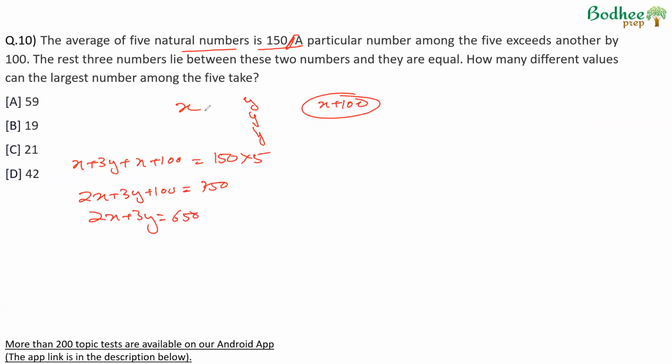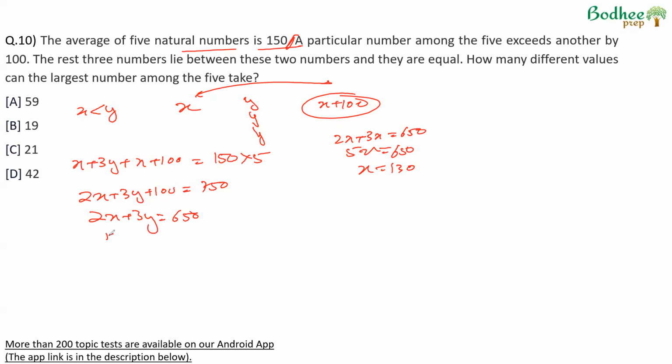Now y lies between the two numbers, and therefore we can say that x has to be less than y. Now, if we look at solutions for x and y, at the point where x and y are equal, we will get 2x plus 3x is equal to 650, or 5x is equal to 650, x is equal to 130.